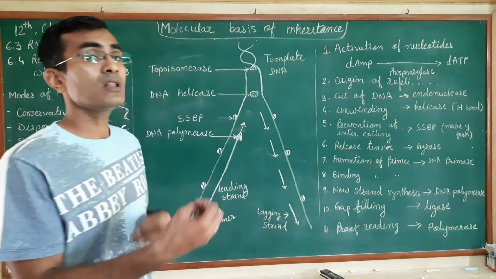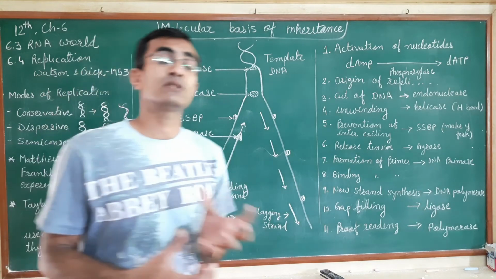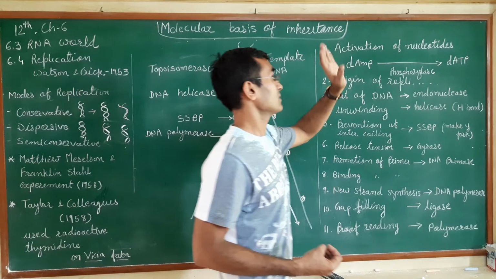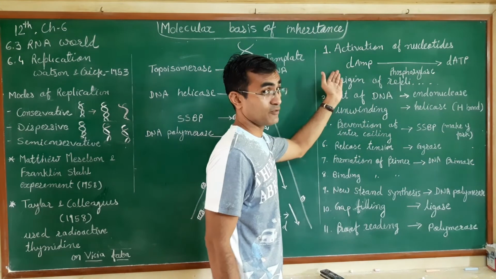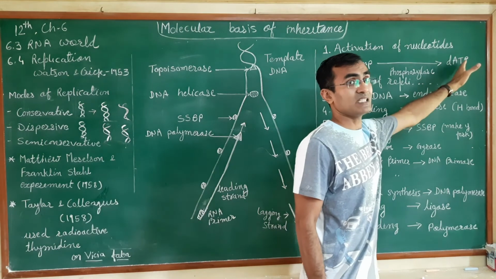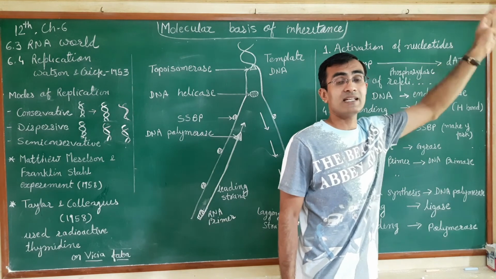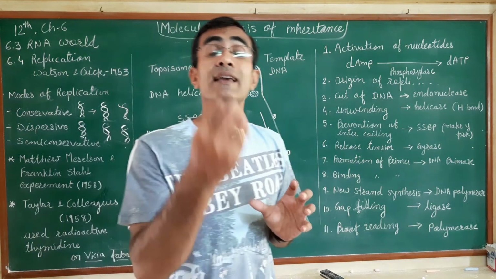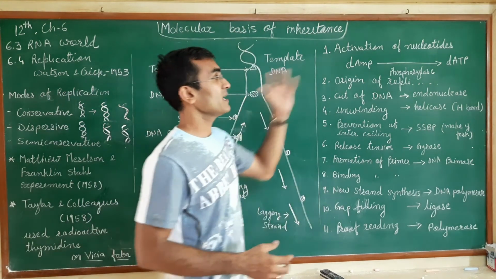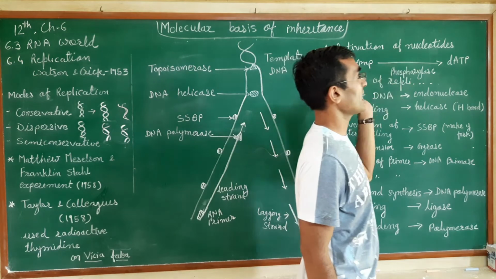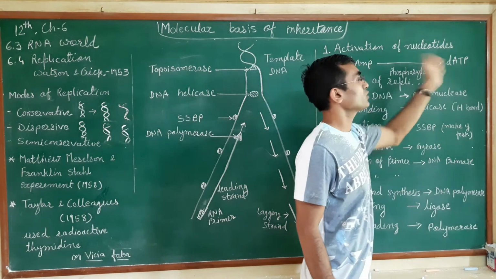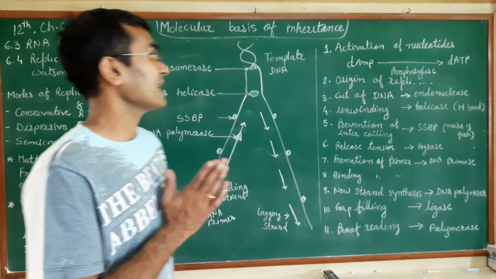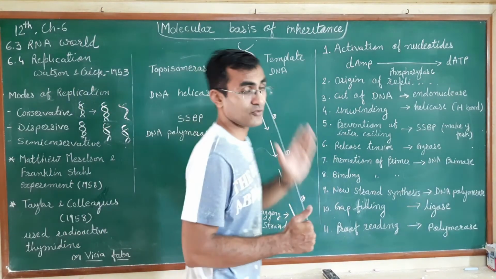That is how all the four nucleotides present in the cell will be formed from the inactive form to the active form: ATP, CTP, TTP and GTP, with adenine, guanine, cytosine and uracil. As we know, the four nitrogen bases are present in the DNA. So there will be activation of all four nucleotides from inactive form to active form with the help of the phosphorylase enzyme. Now move on to the second point, that is origin of the replication.